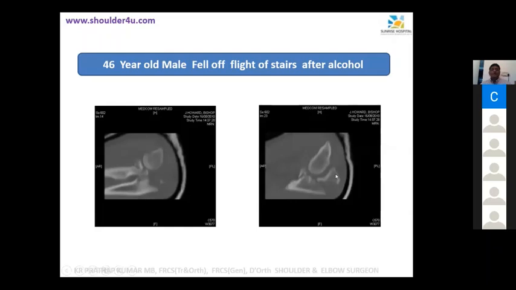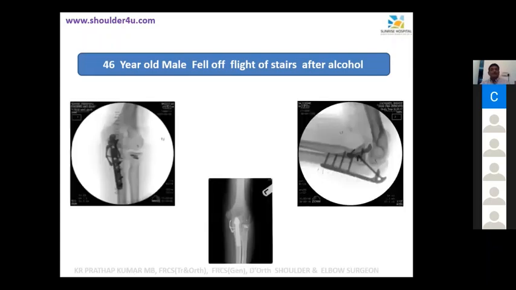He has got a coronoid fracture, olecranon fracture, okay, and a part of the radial head is also fractured. So how do you manage? The question is something else. So I will show you what we did. This coronoid is fixed with a special plate. Radial head is fixed with the screws, and olecranon fixed with the locking plate.